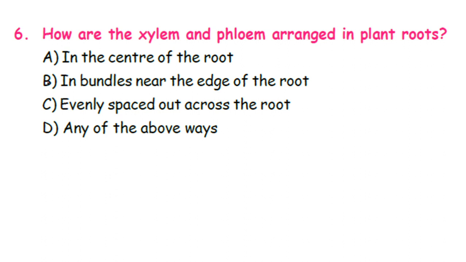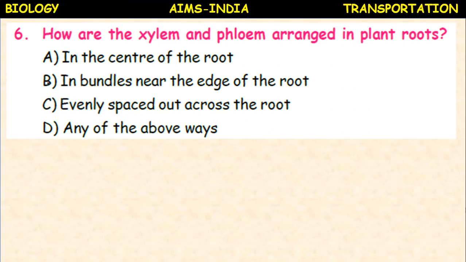How are the xylem and phloem arranged in the plant roots? In the center of the root, in bundles near the edge of the root, evenly spread out across the root, or any of the above ways? Actually in roots, radial vascular bundles are present. So in bundles near the edge of the root, radial vascular bundles are present.